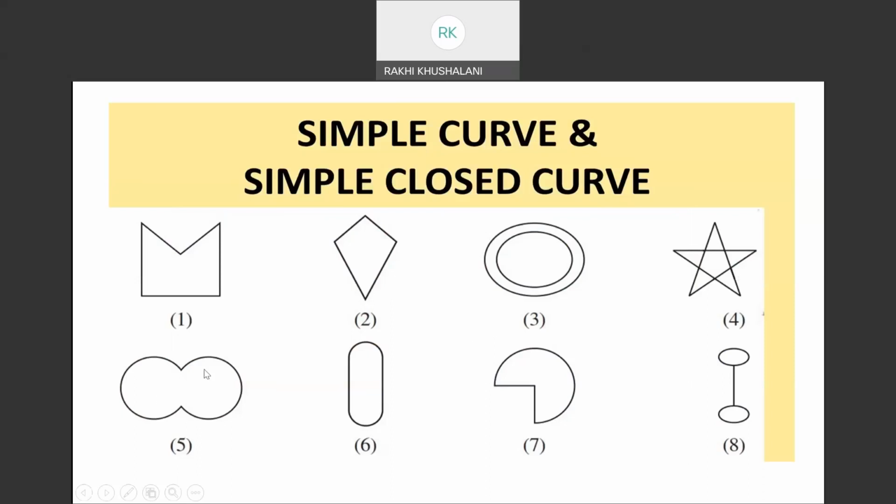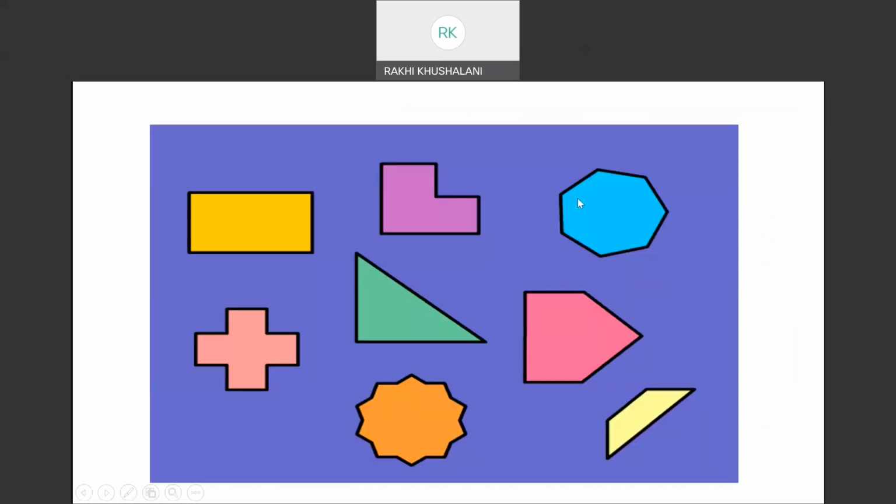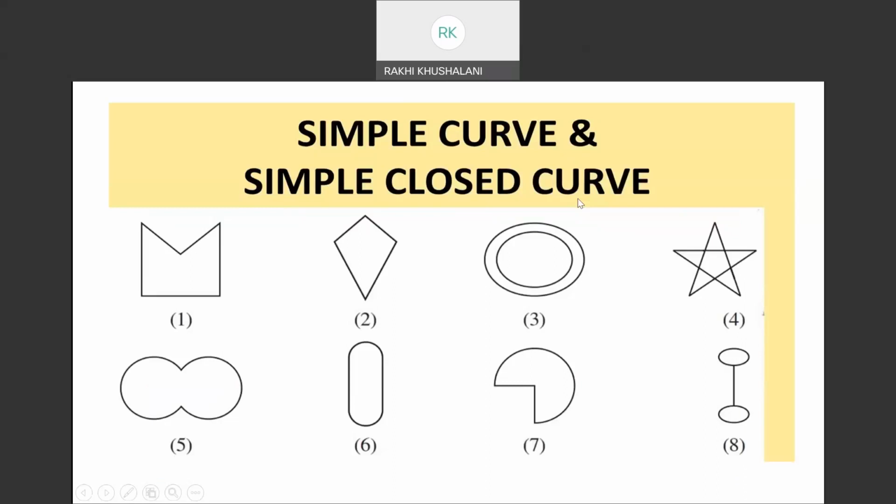If you look at the previous slide, children, the intersection is there. Intersections are there like this one. But for the simple curve or a simple closed curve, there will be no intersection. So they will be called simple curve or simple closed curve.